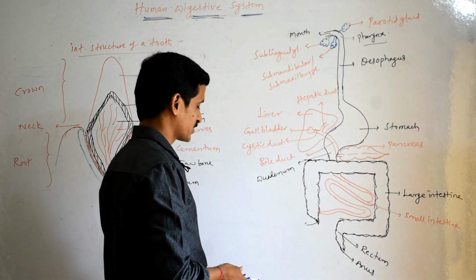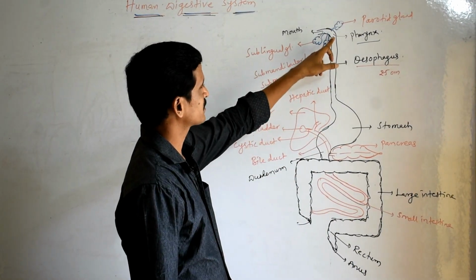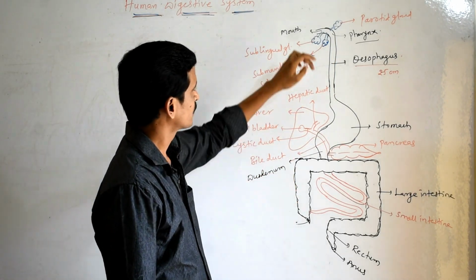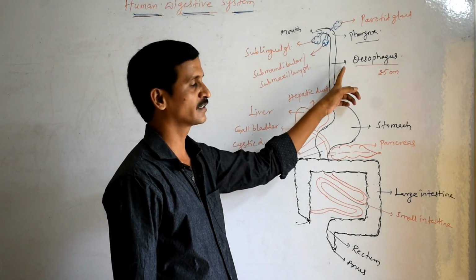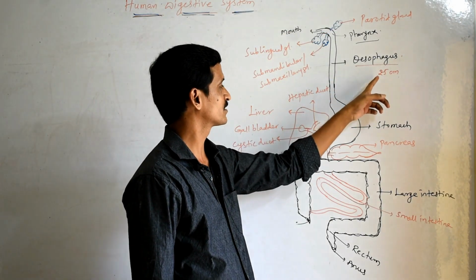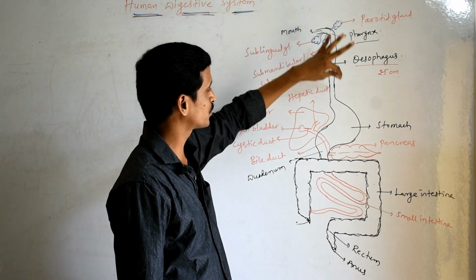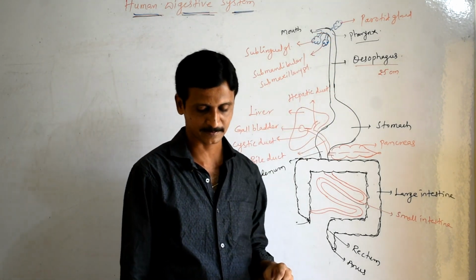Then we have to continue with the esophagus. The esophagus is a long, narrow tube-like structure which connects the throat and stomach, approximately 25 centimeters in length, and it conducts food from the throat to the stomach through peristaltic movements.